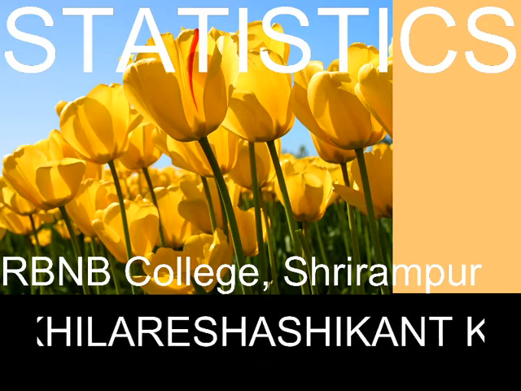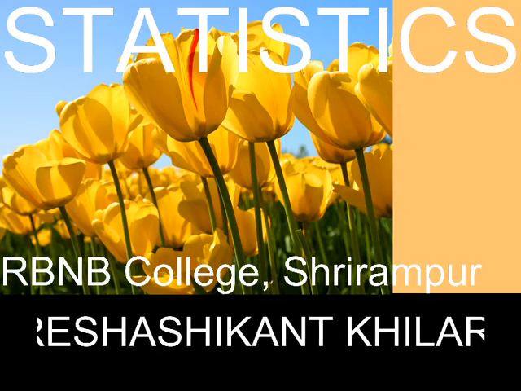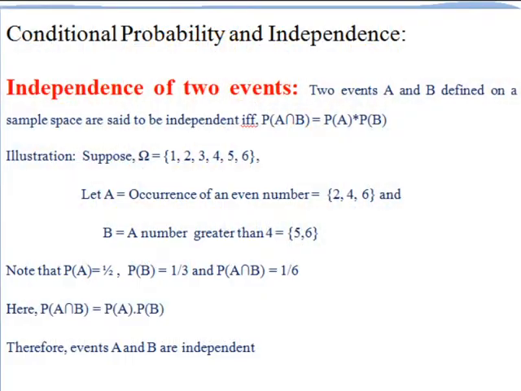In this video, I am going to explain the independence of three events. First, we see the independence of two events. Two events are said to be independent if the occurrence or non-occurrence of one does not affect the occurrence of the other.